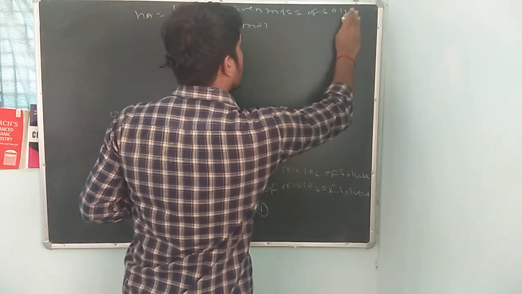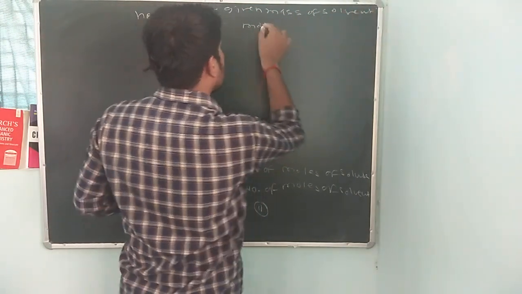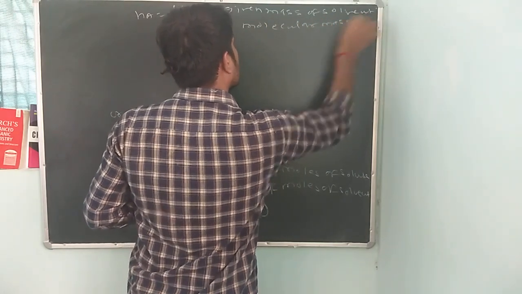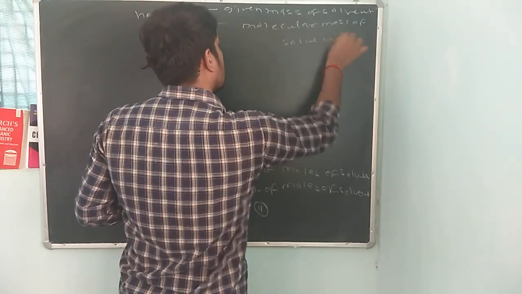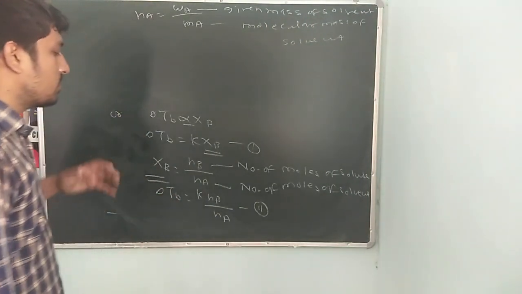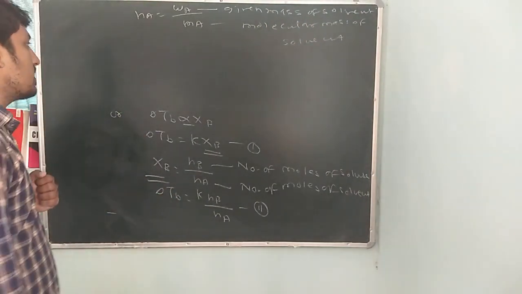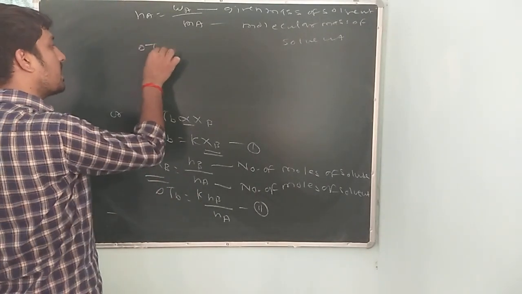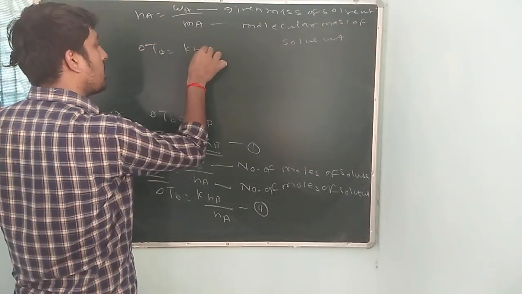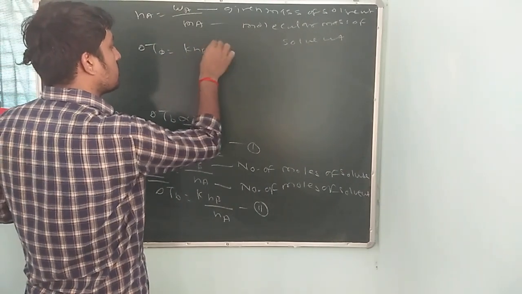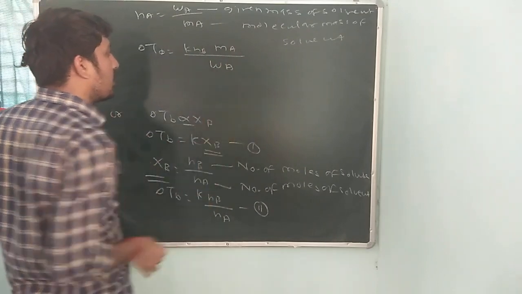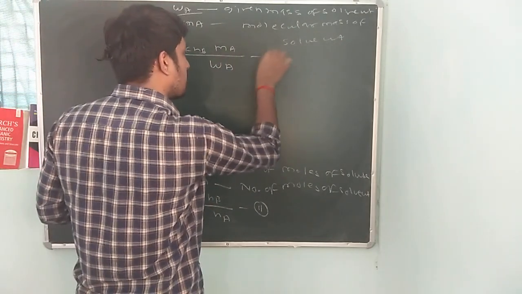The molecular mass of solvent. Okay, so you can put the values of both of these. So in equation number 2, del Tb is equal to k Nb Ma upon Wa. This is the third equation.